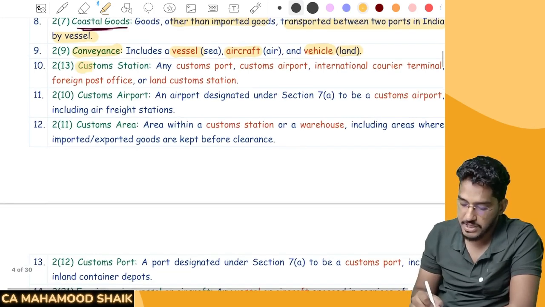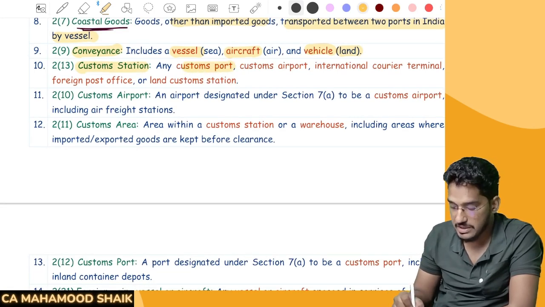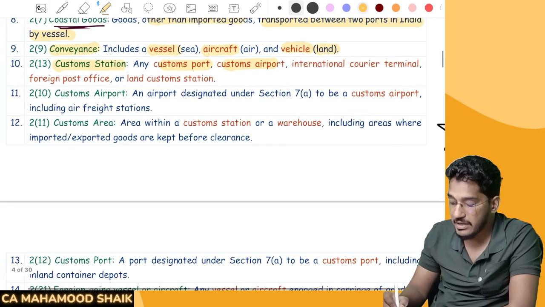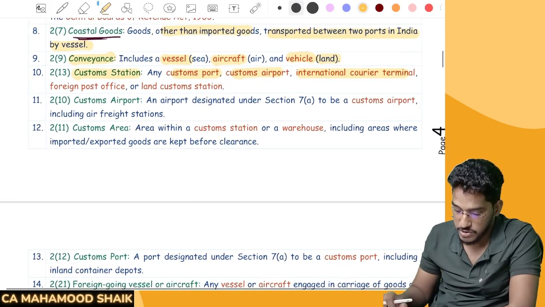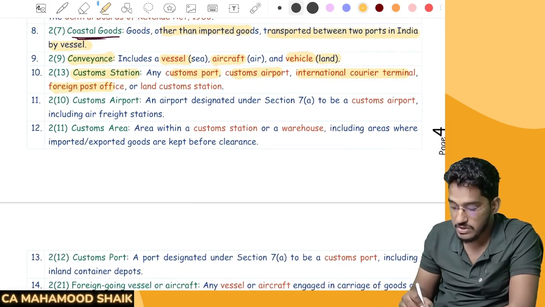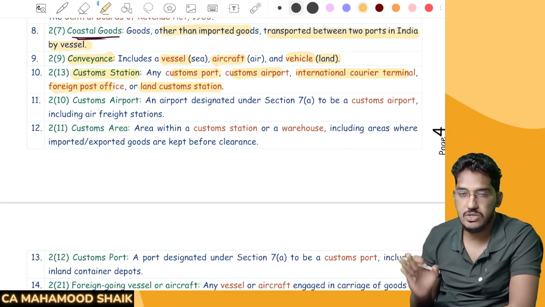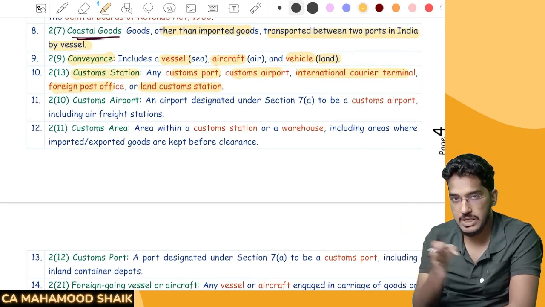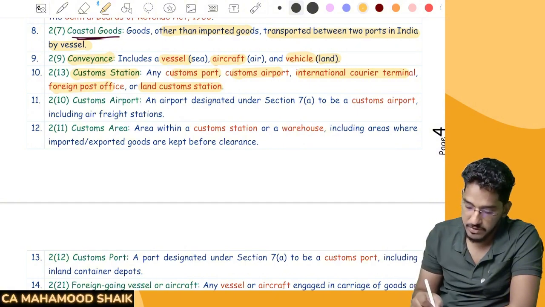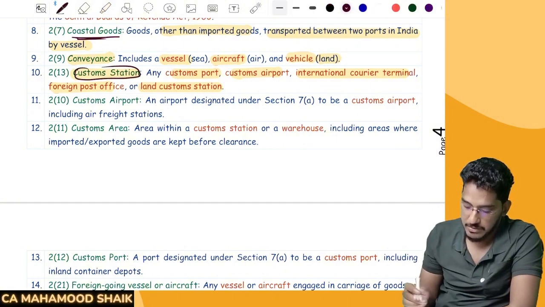Next, customs station. Sir, what is customs station? Any customs port or customs airport, international courier terminal in the airports, foreign post office or land customs station. These are all the places basically wherever customs clearances will happen. So all of them we call collectively customs station.